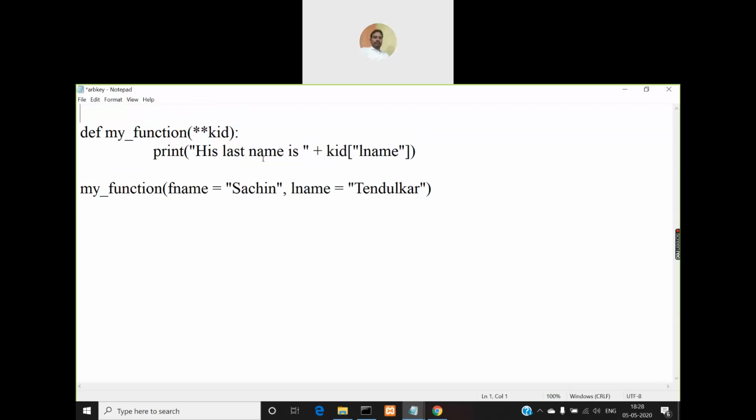I'll mention it here in the comment section: variable length keyword parameters, or arbitrary keyword parameters. Is that okay?